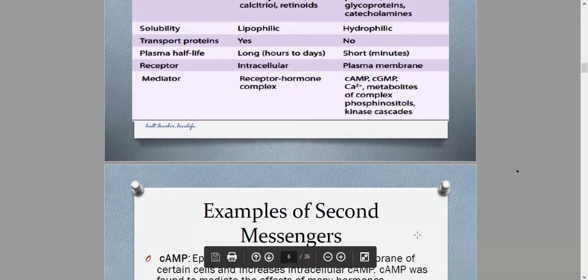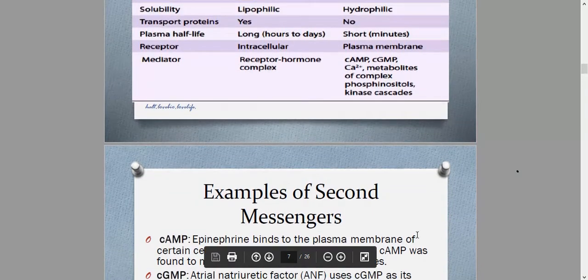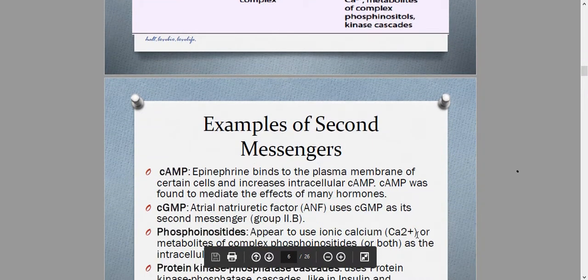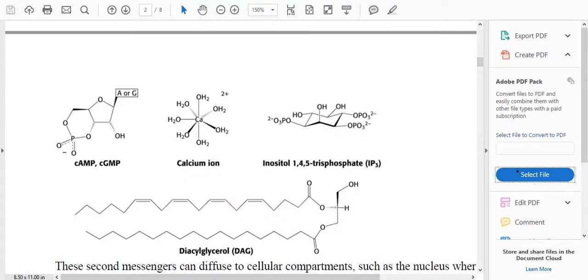Alright. Let's further talk about some examples of secondary messengers in relation to group 2 hormones. Let me show you how the secondary messengers look. So these are the 5 secondary messengers: cyclic adenosine monophosphate, cyclic guanosine monophosphate, ionic calcium, IP3 or inositol triphosphate, and diacylglycerol. All these molecules